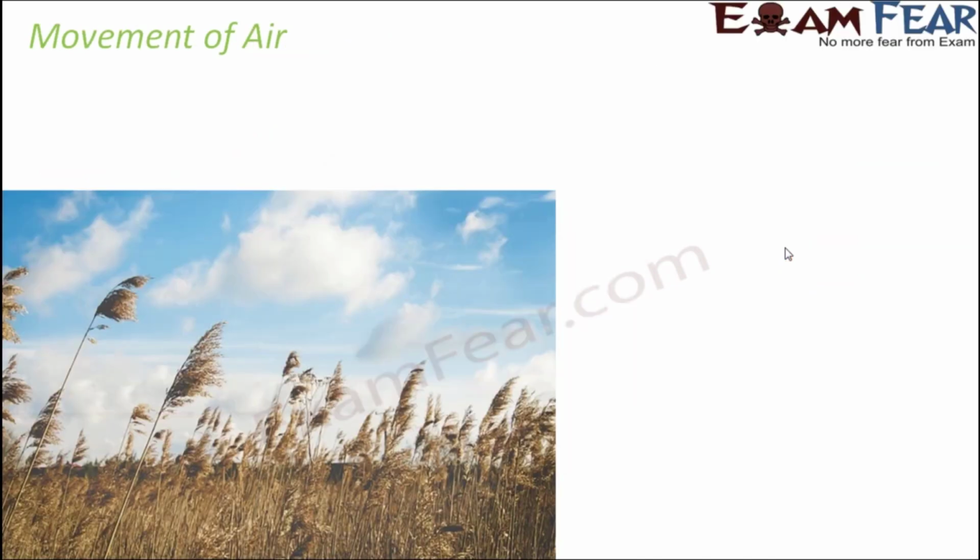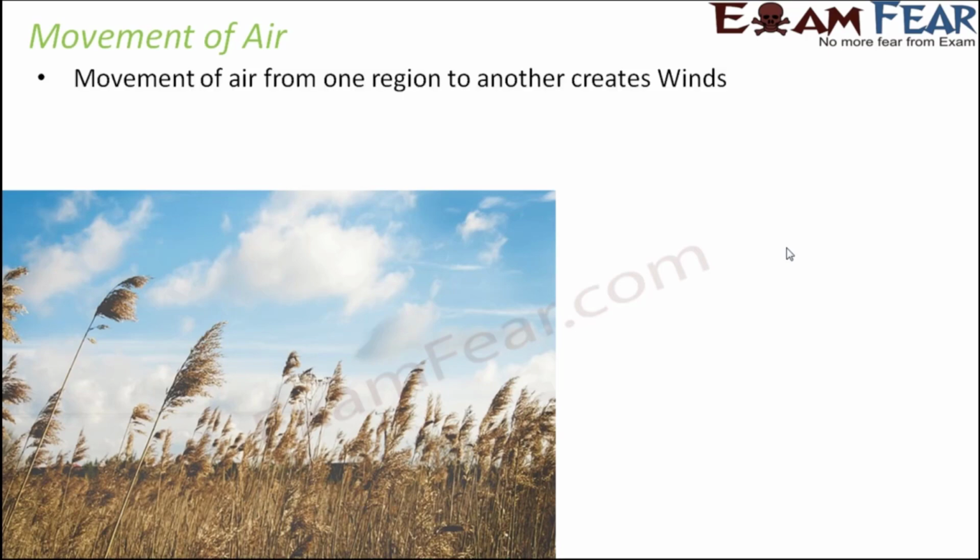Now when we talk so much about air, we see that air moves from one place to another. And what happens when air moves from one place to another? That is what we call wind. So moving air is wind. Movement of air from one region to another creates winds. Now the question is, what causes air to move from one region to another? Why does air move?